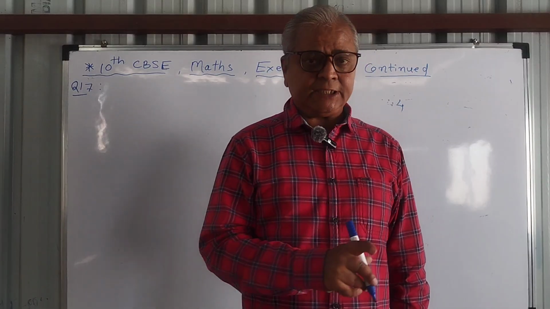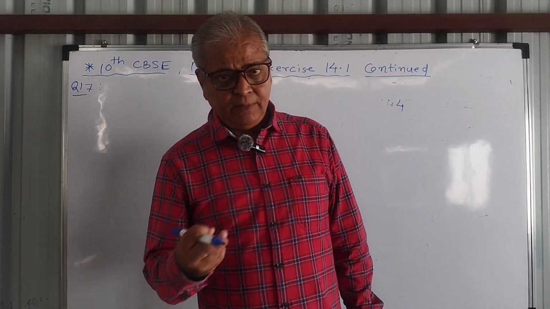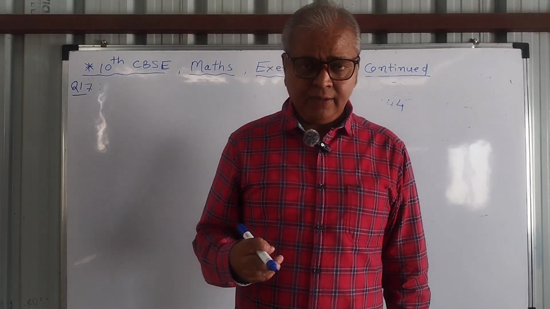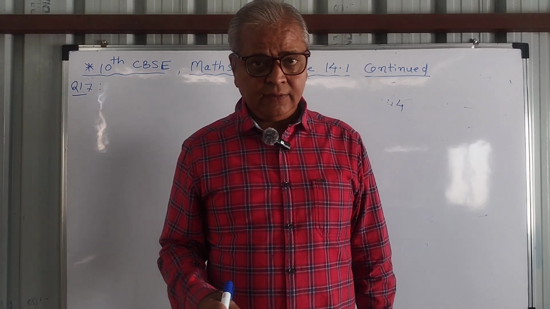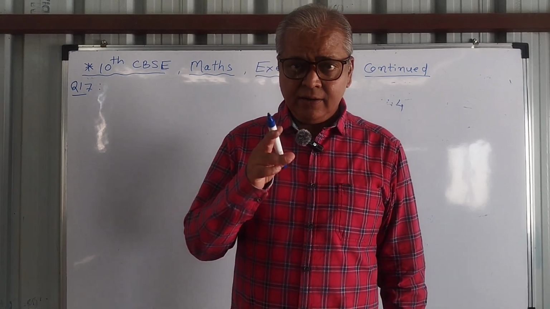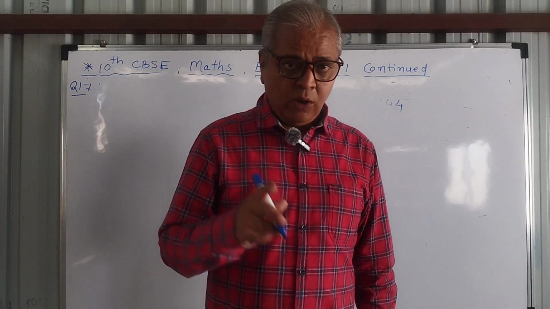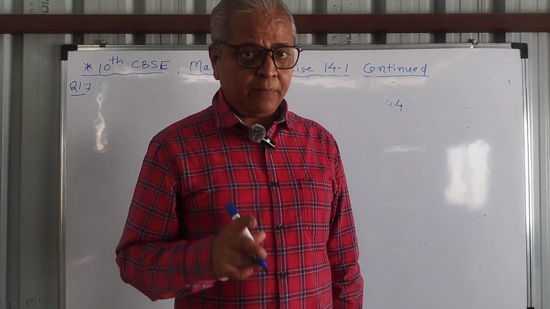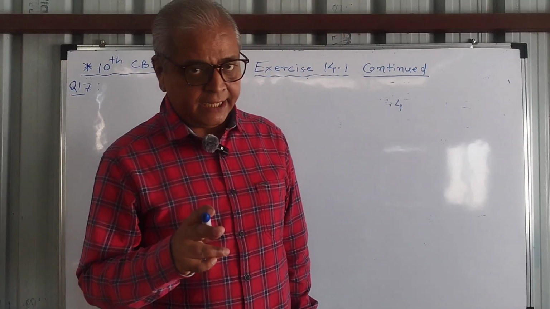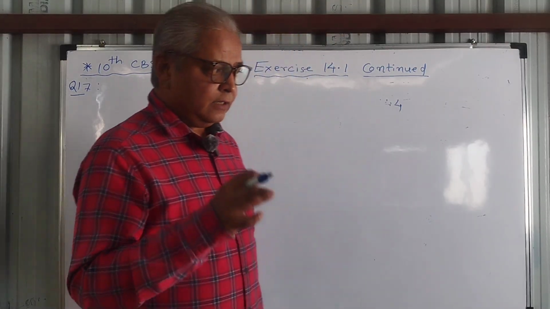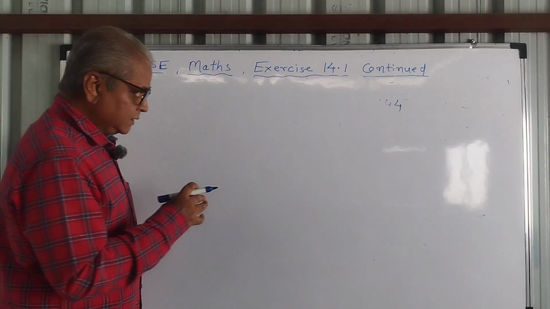Initially there are 16 good bulbs. Now the one bulb in Roman 1 is taken out, which is a good one. So remaining good bulbs are 15, and the probability to get a good bulb now is 15 upon 19. So we will solve step by step.